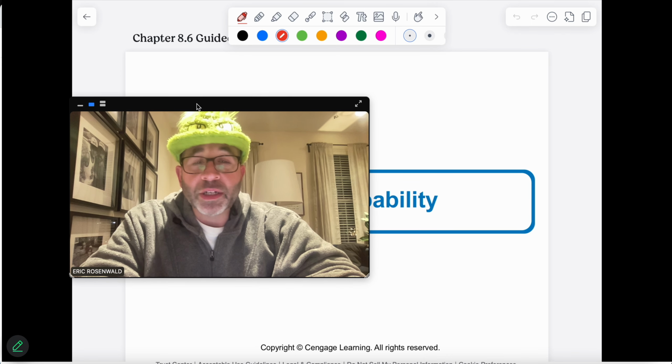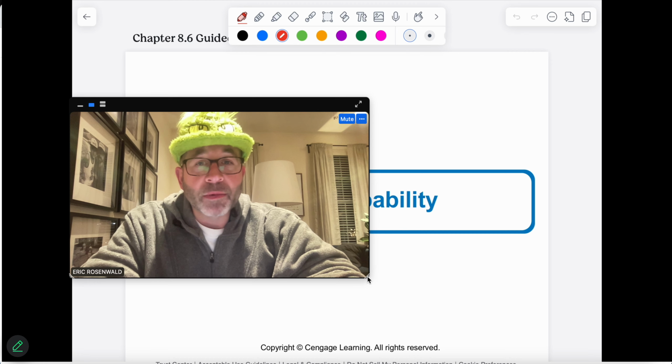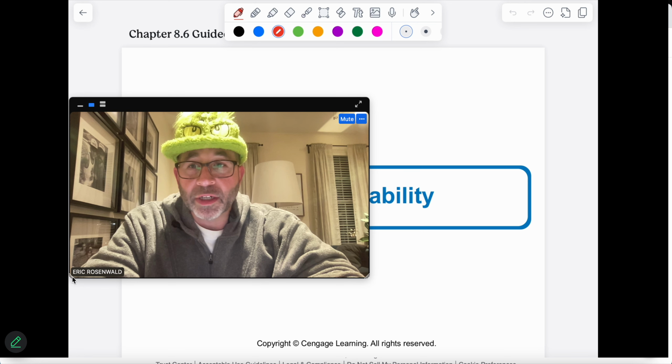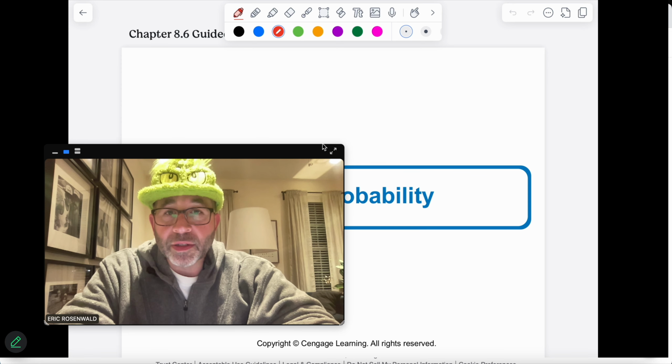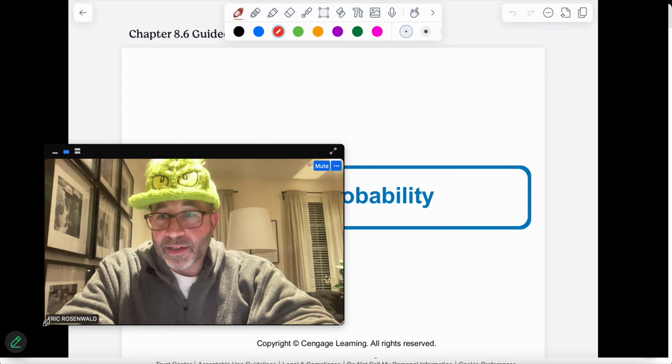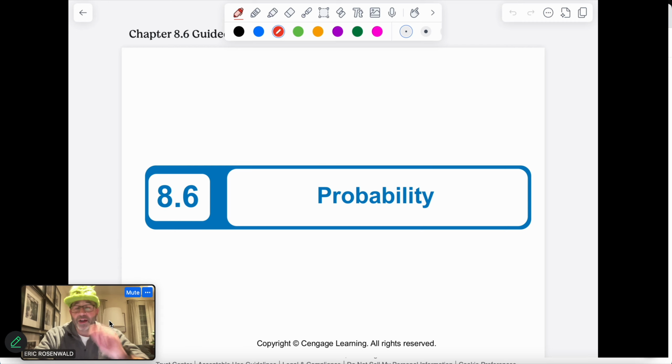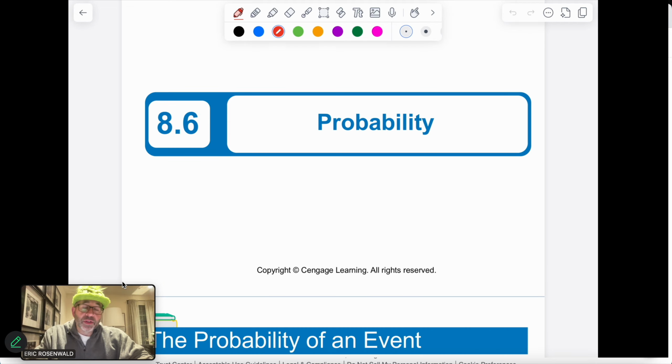So we're gonna be talking today about probability, and so let me go ahead and shrink myself down here so I am out of the way. If I can get the thing to work here. Oh my gosh, that's not working. There we go. All right, let's shrink down and get me as small as possible. Get me out of the way. All right, so here we go. Sorry, technical problems.